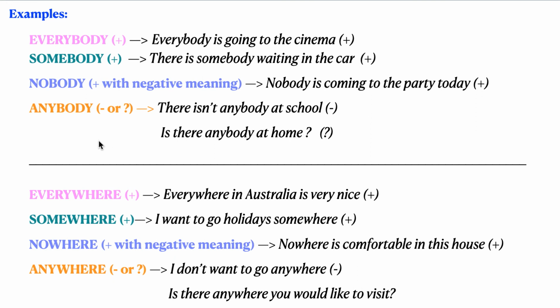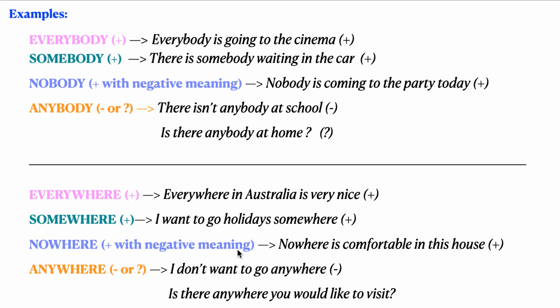The same happens with everywhere, somewhere, nowhere, and anywhere. We look at the first one. Everywhere. In Australia everywhere is very nice. Es como cualquier lugar, todos los lugares de Australia son bonitos. Positive. Somewhere, algún lugar. I want to go on holiday somewhere. Quiero ir a algún sitio. Okay? Positive.